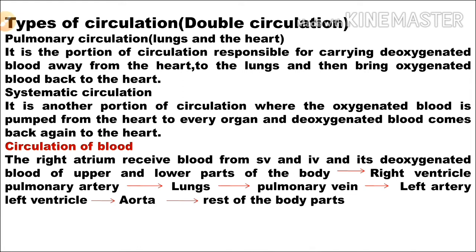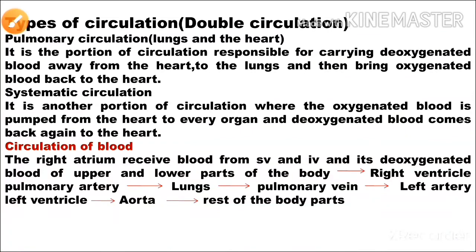That is pulmonary circulation. The second one, systemic circulation, is another portion of circulation where the oxygenated blood is pumped from the heart to every organ and deoxygenated blood comes back again to the heart. That is systemic circulation.